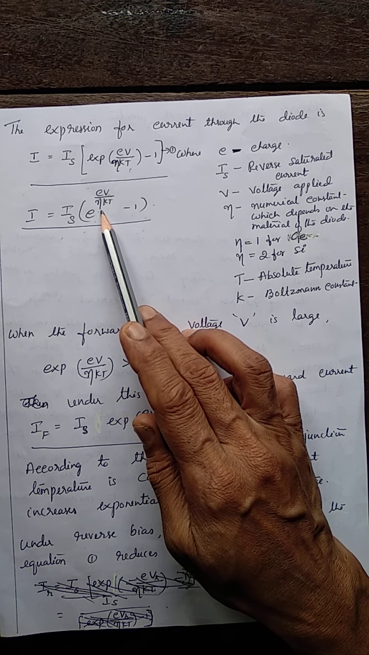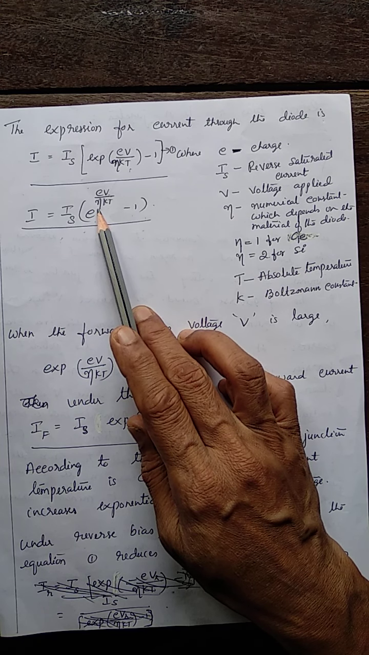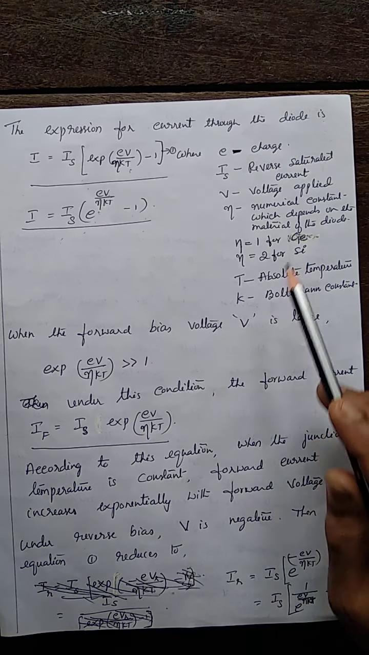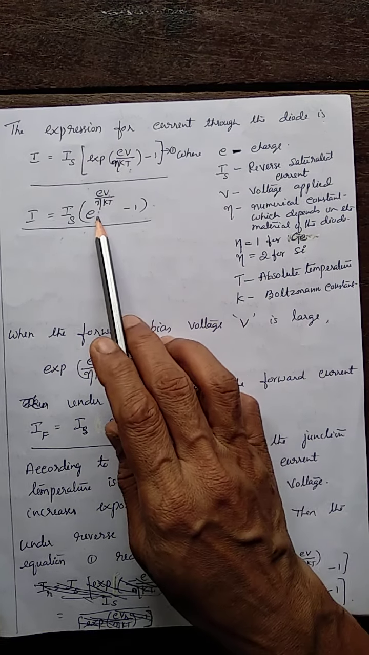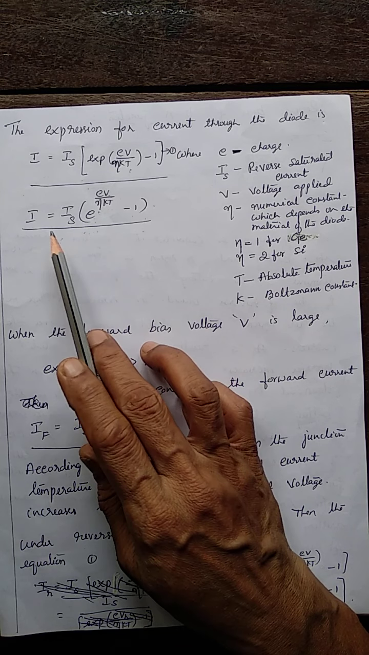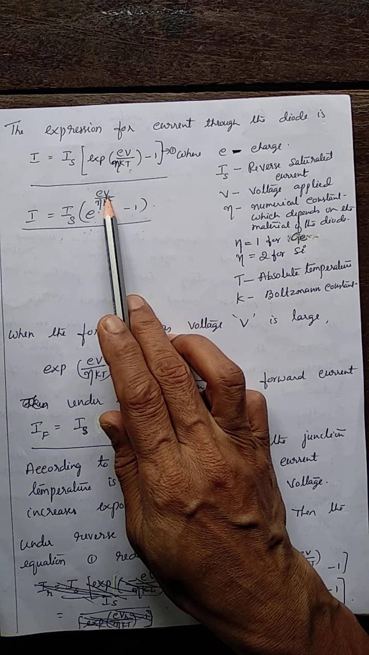It's not a universal constant; for a given material, it is constant. Eta numerical value depends on the material used for the diode, like silicon or germanium. It is 1 for germanium, 2 for silicon. K, Boltzmann constant. T, the absolute temperature. And this is the expression for current through the diode at a given temperature T for a given voltage V.